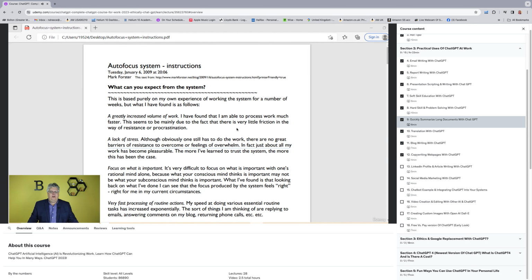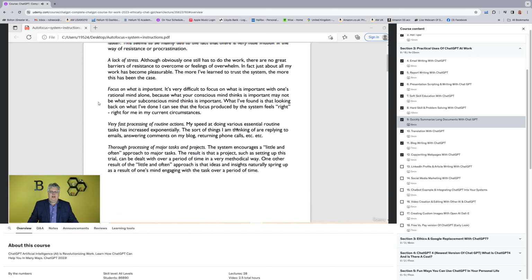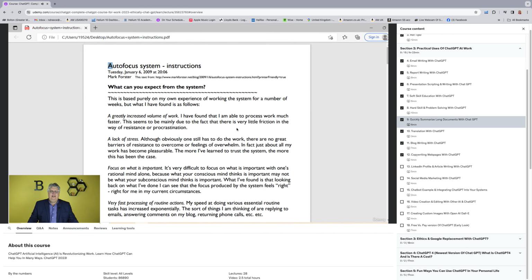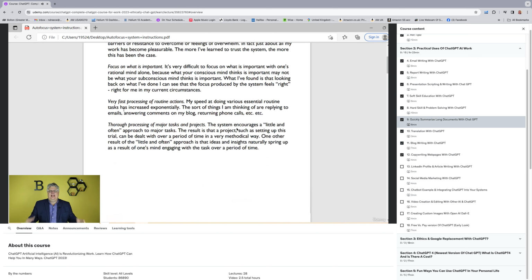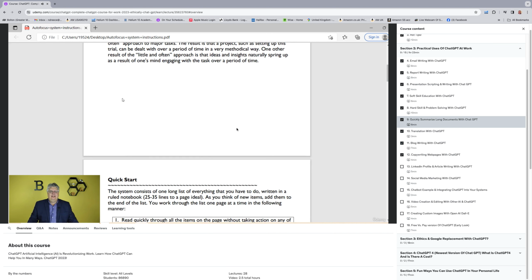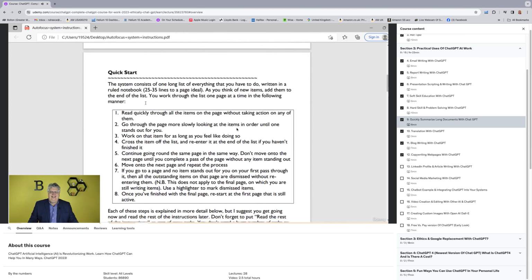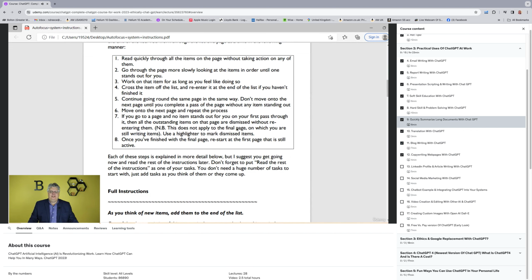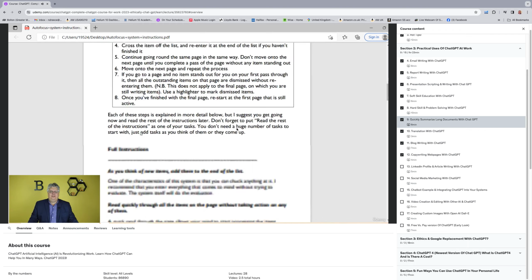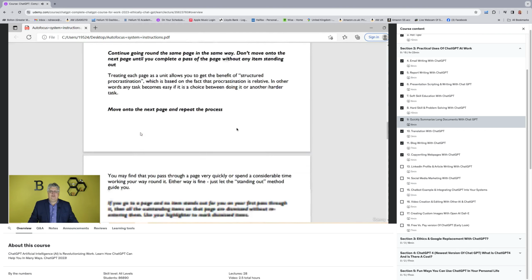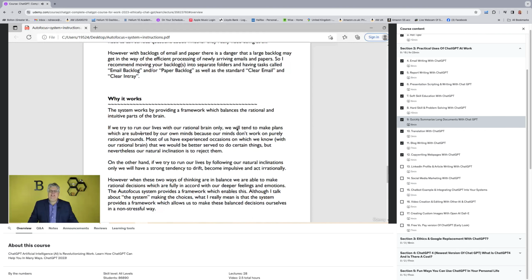So I have this article that is like 6 pages long on the autofocus system, right? And the autofocus system, by the way, is a time management system to help you be more productive. And this article, you can just see it's poorly written. There are no images, it's just all over the place. The text is bad. Can you imagine looking at this? There are gaps, there's all sorts of stuff. So this is not the easiest thing to read anyway.